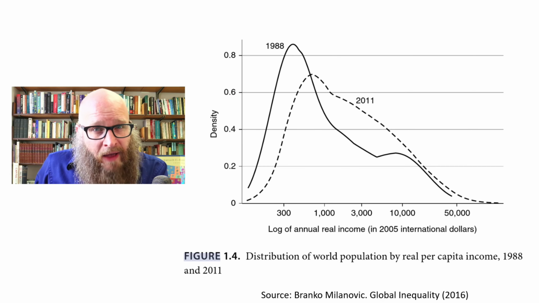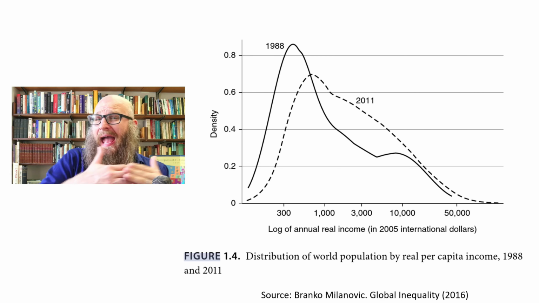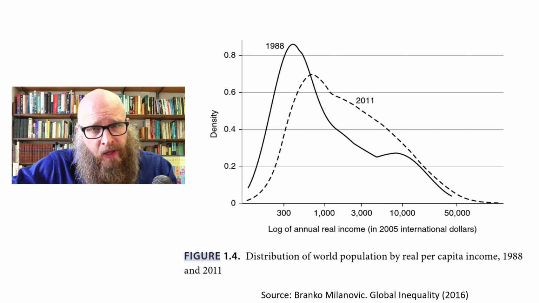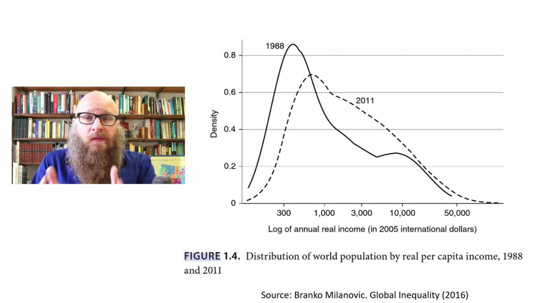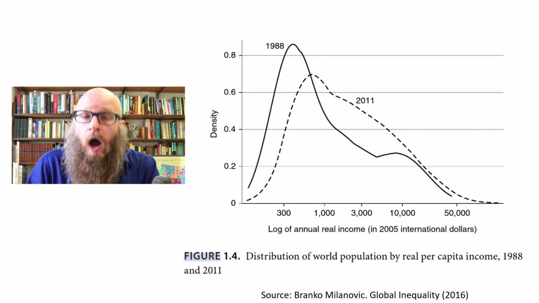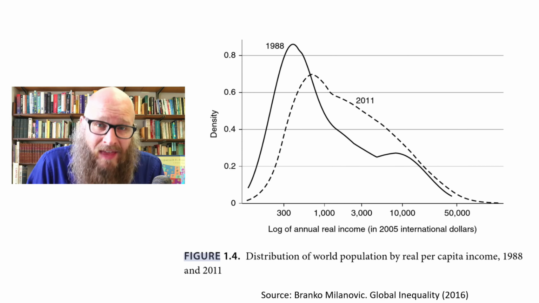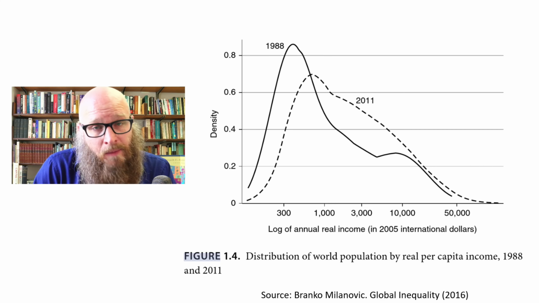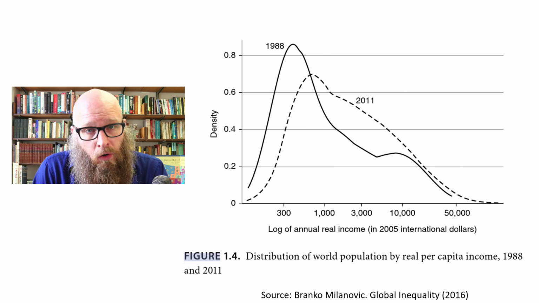Now, inequality only measures the relative gap. The US has high inequality, but that doesn't tell us anything about how prosperous we are relative to the rest of the world. I really like this graph because it shows the inequality at a world level, not just a country level. And if we recall from before, even the poorest 10% in America, on average, are earning around $18,000. This places them significantly more wealthy than the average person in the world. Most humans alive today, and most humans alive in history, lived in significant poverty. This is the average experience.